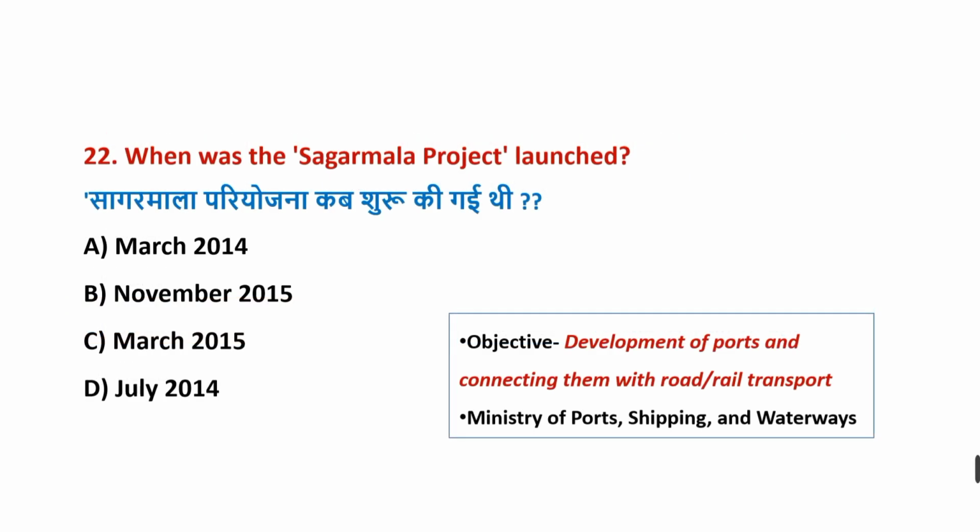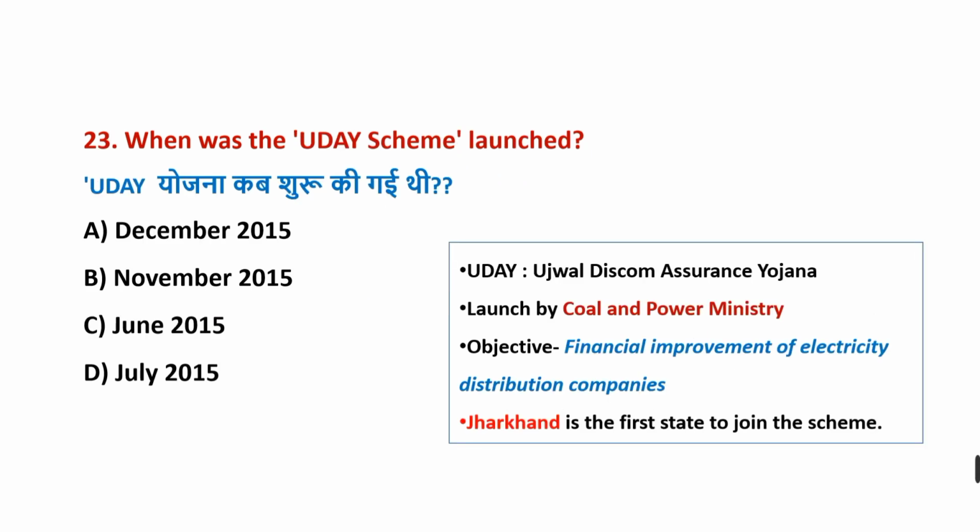When was the Sagarmala project launched? Correct answer is option C, March 2015. It is the scheme of Ministry of Ports, Shipping and Waterways. When was the Uday scheme launched? Correct answer is option B, November 2015. And the full form of Uday is Ujjwal Discom Assurance Yojana. It is launched by the Coal and Power Ministry, and Jharkhand is the first state to join this scheme.